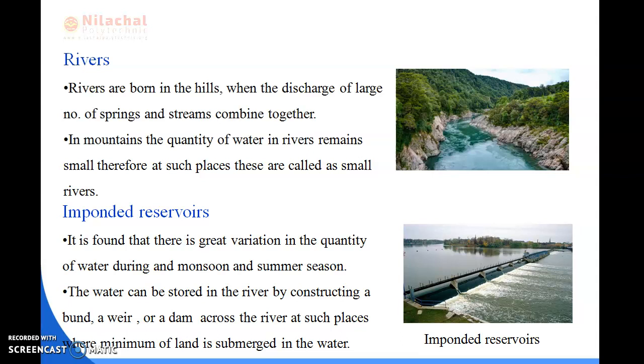Next is the impounded reservoir. It is found that there is great variation in the quantity of water during the monsoon and summer seasons. The water can be stored in the river by constructing a pond, weir or a dam across the river at such places where the minimum of land is submerged in water. You can see here I have shown you the diagram of impounded reservoirs. So the water can be stored by constructing a weir or a dam across the river, where the minimum of land is submerged in water.